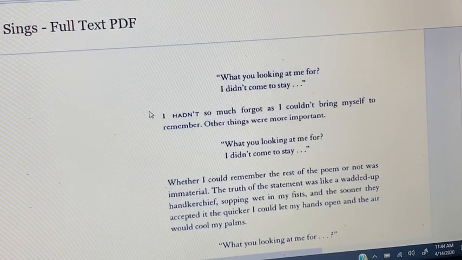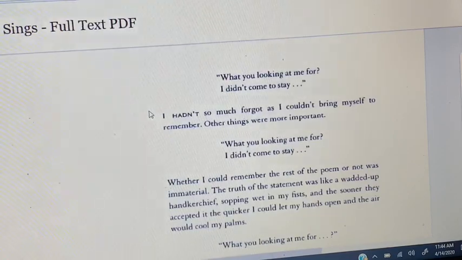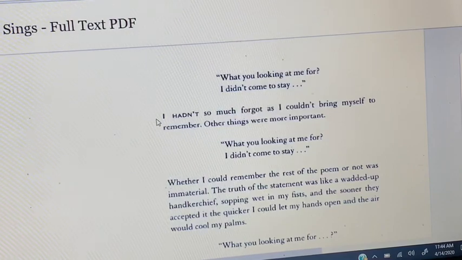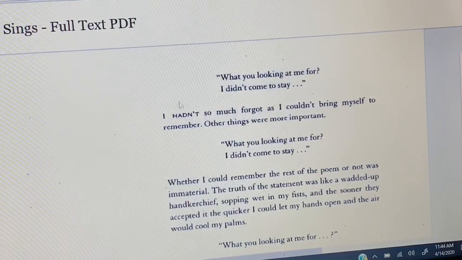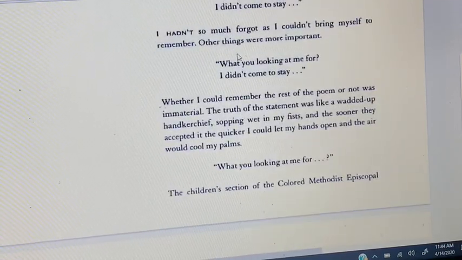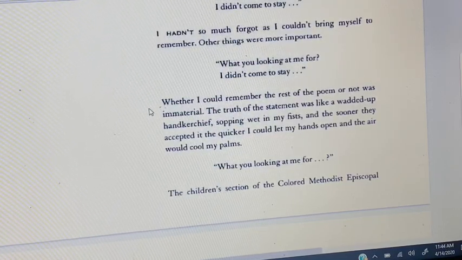Later on in the story, we'll learn that that first person's name is Marguerite, which is short for Maya. So right now we know our setting is the church. We know we're focused on this first-person narrative, who's also called Marguerite later on, and that Marguerite is a child at this point, and she's trying to remember a poem. She doesn't really think the poem is all that important because she says once she says it, she's able to move on to other important things, but she can't remember the poem.